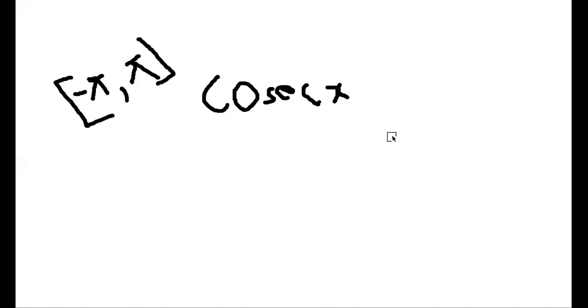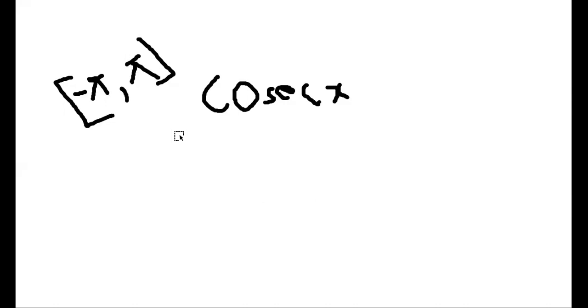Cosecant 0 is not defined, or infinity, right? But our condition is that it should be finite in that interval. If you consider minus pi to pi, 0 belongs to this interval, so 0 will also be there in between. At the point 0, the function is not defined; it will take an infinite value. So that means we can't express this cosecant x in terms of Fourier series. Understood?